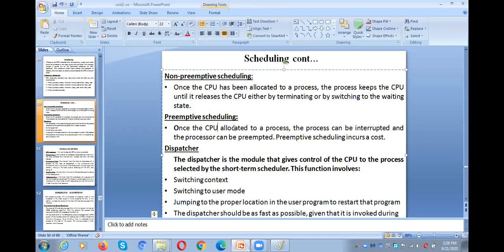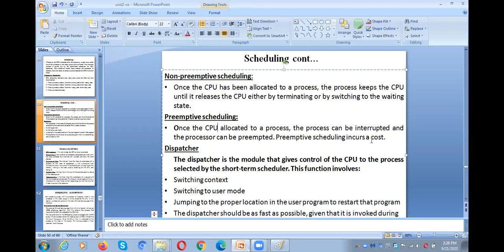That means the CPU can be allocated to some other process. Preempted means it will be moved from that particular process to another process. So we need to switch the CPU from this process to that process. That is the reason why preemptive scheduling incurs a cost. Why? Because we need to switch the CPU from the context of one process to the context of another process. It requires saving the contents and reloading the contents.